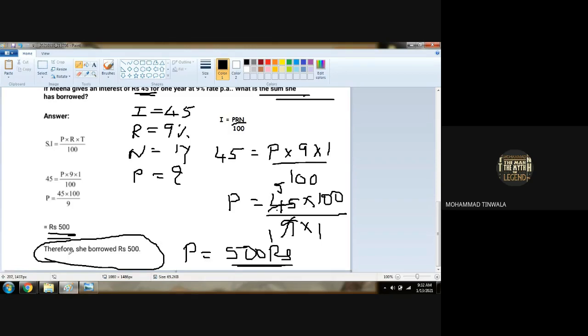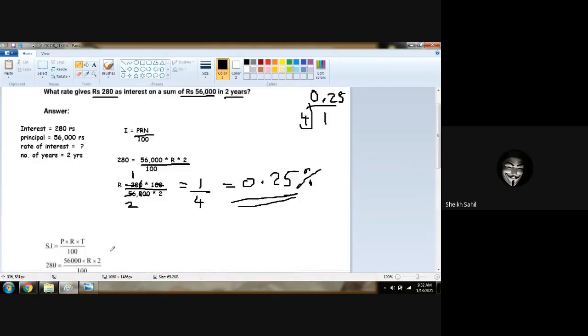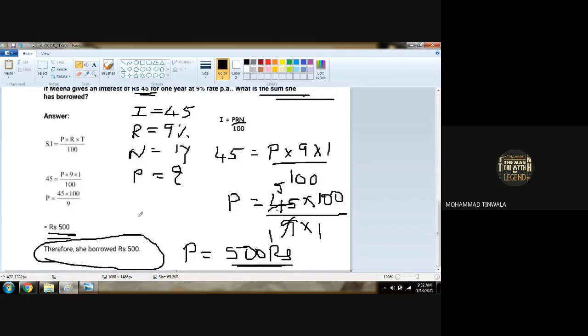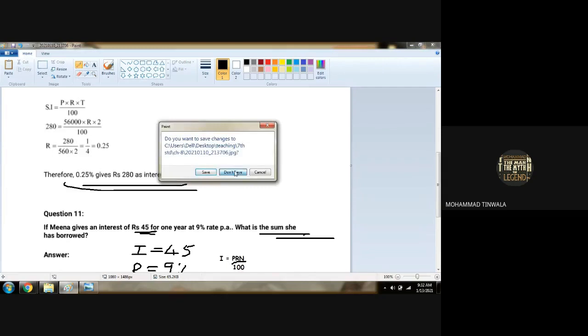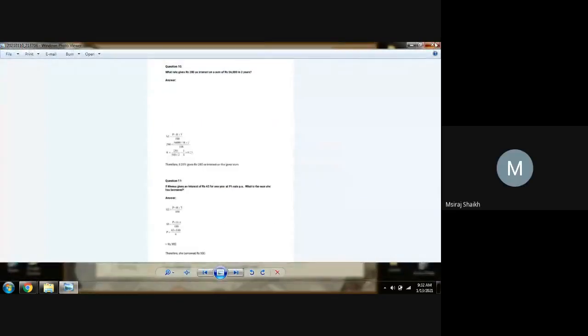Anybody has any doubt with this sum? No doubt. So with the help of this question, we completed our exercise 8.3 and we have completed our chapter number 8 as well.